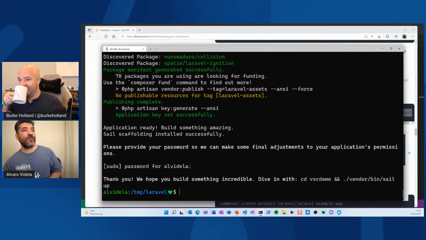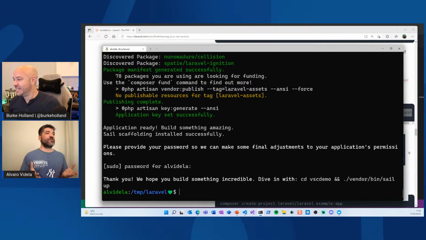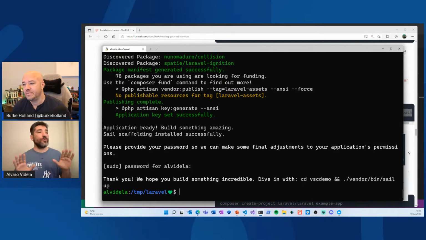So this seems to have worked. Little trick for the audience: if the containers for MySQL or Redis and so on are not on your machine, they will be downloaded and the images will be built. For sure, we don't want to wait for that, so I already have those containers on my machine. Otherwise, Sail will take care of all this, getting and fetching the containers, but we don't want to wait for that.